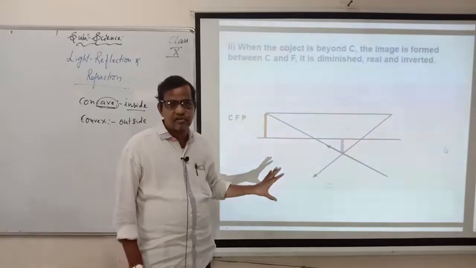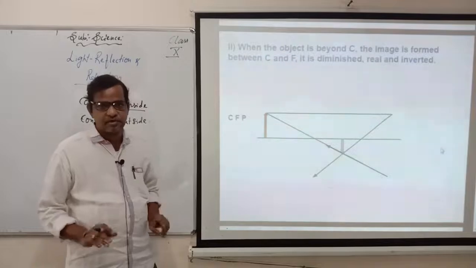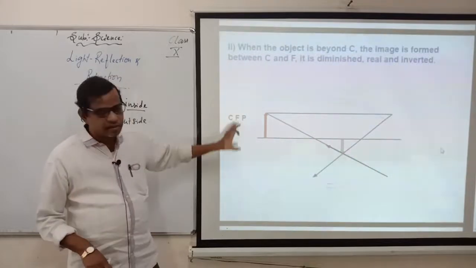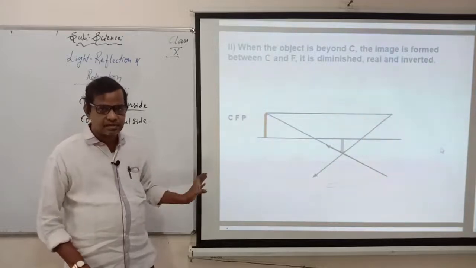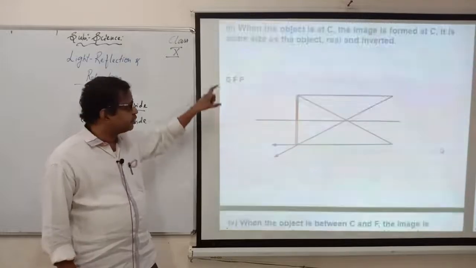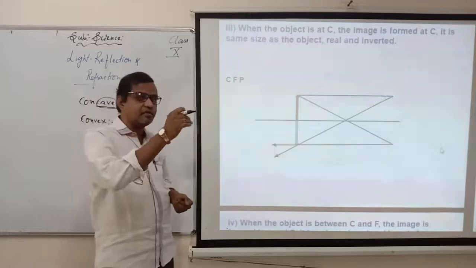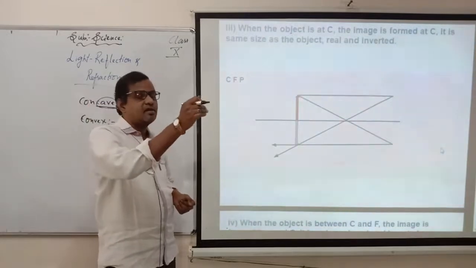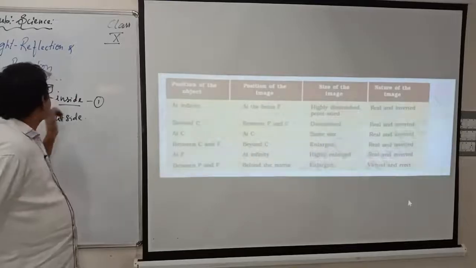Everything is given in your textbook in the form of a table. If you just go through the table, it is enough, because in one table he has given everything clearly. That's what I explained in the last class. So you go through it, it will be very easy for you. Instead of going one by one, if you see the table, in the first table he has given the concave mirror.